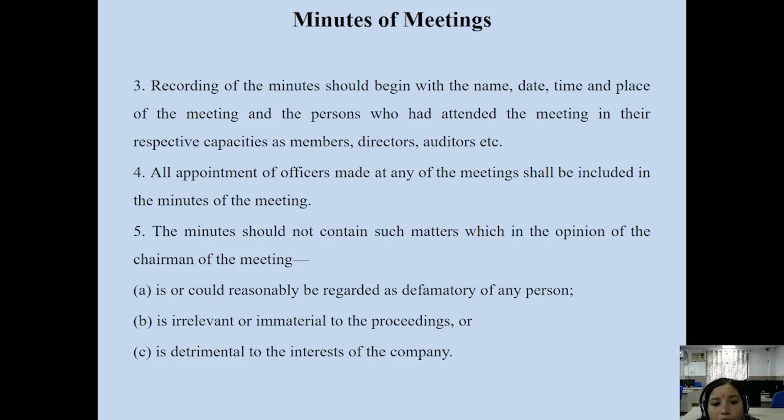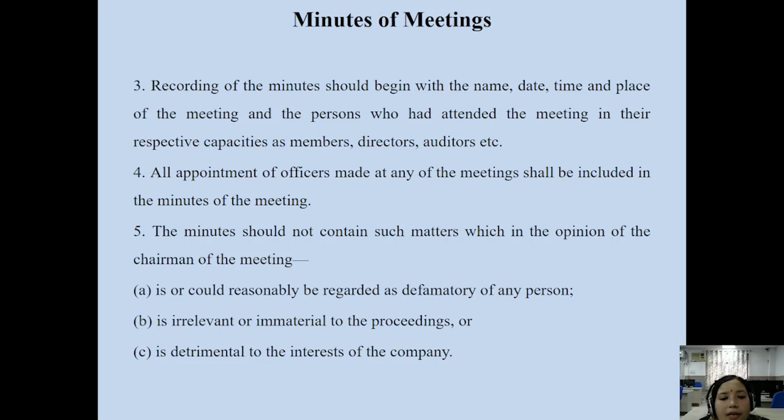So the appointments of all officers of the company, whether a licensed officer of the company, or company secretaries, or chartered accountants, or any other medical officers of the company. For all officers of the company, the appointment is decided in meetings of the company, and the name and the department in which they are appointed, with the position which they hold in the company, must be mentioned in the minutes of the meetings of the company.